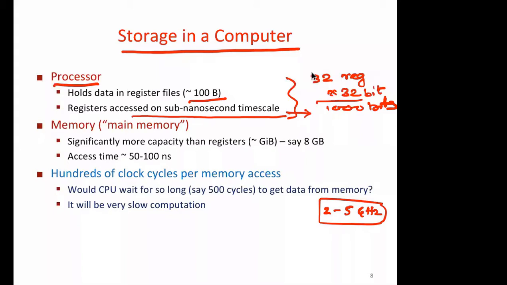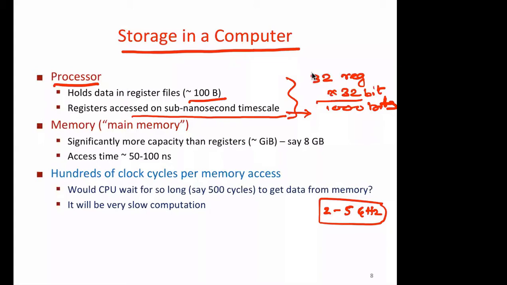They are very fast, and that's the reason we can't have too many, because registers are expensive devices, so cost will be high. Secondly, there is no great advantage of having a very large number of registers, and we'll see why. So we have optimized this to certain numbers, say 32 in case of RISC.